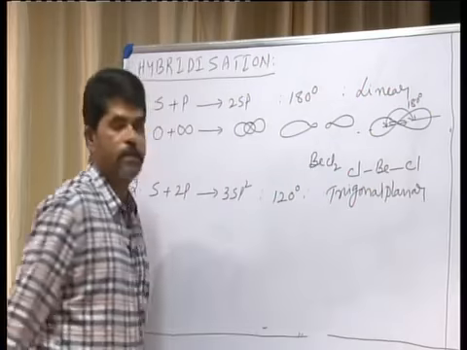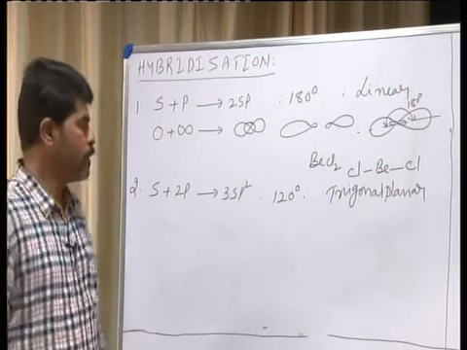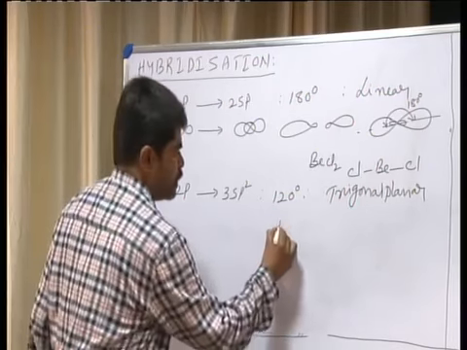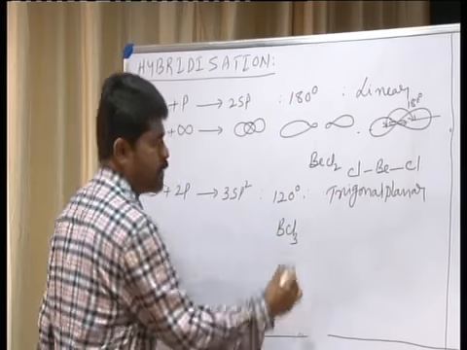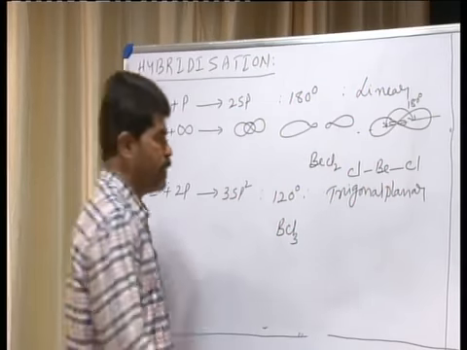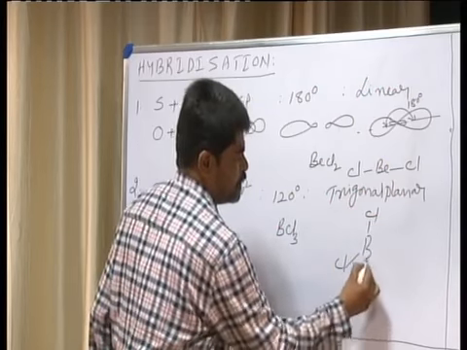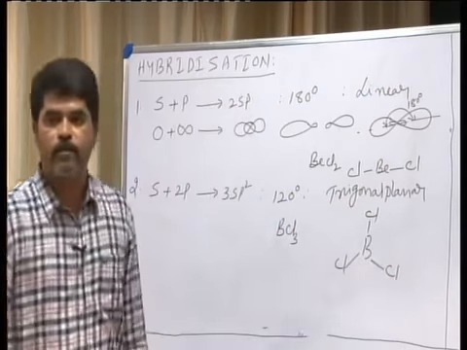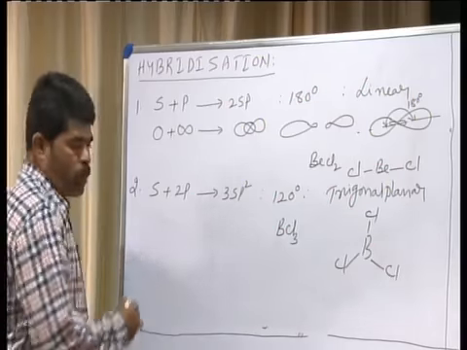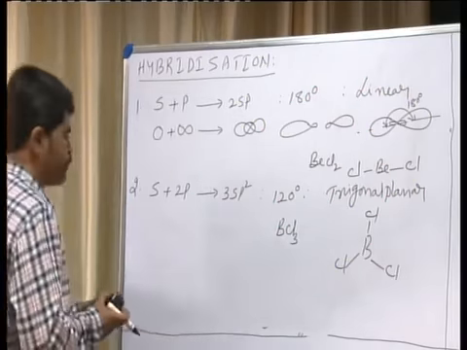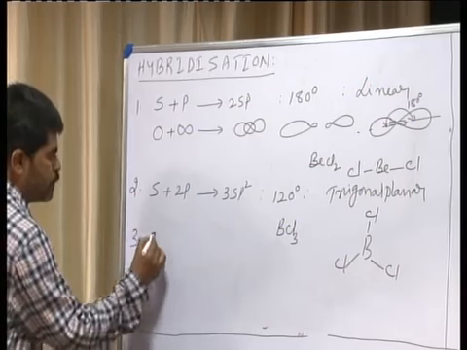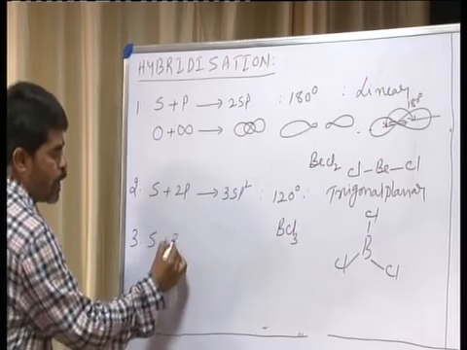Trigonal planar is the shape of the molecule. Now as an example you can consider BCl3, that is boron trichloride. That means B, Cl, Cl, Cl.